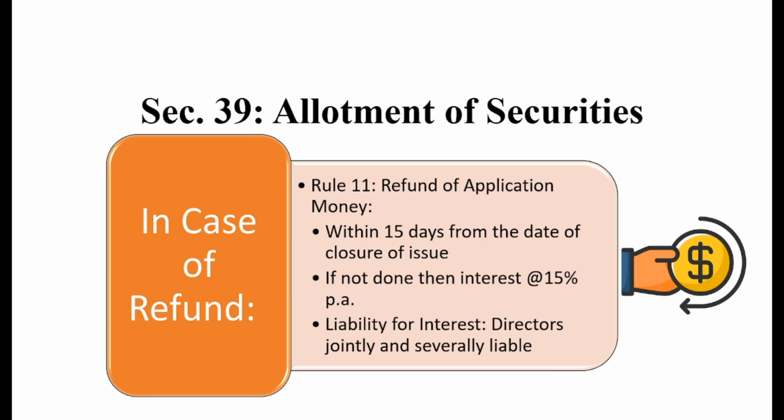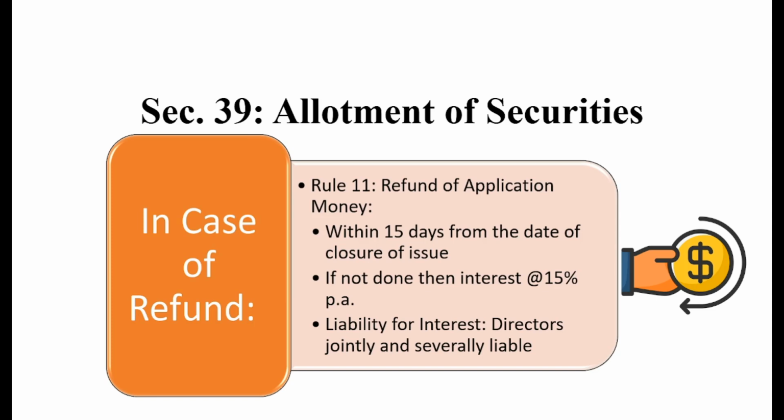If not done, then 15% per annum interest shall be imposable on the company. And who will take the liability for the interest? The officers in default, either jointly or severally, shall be liable. It means the director shall be liable. I hope this section is also clear to you.